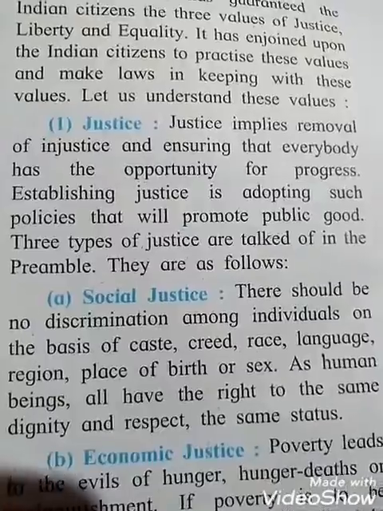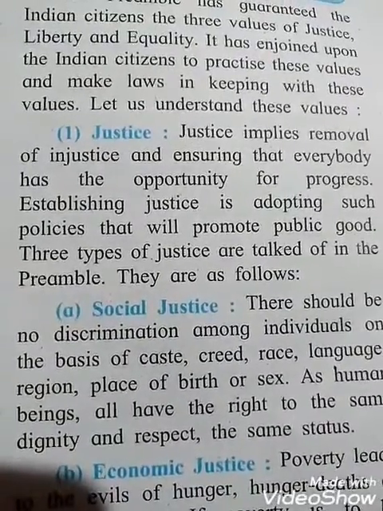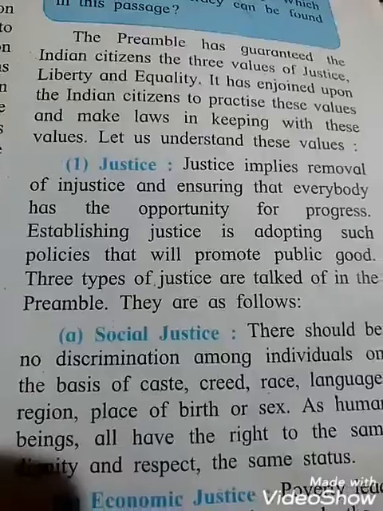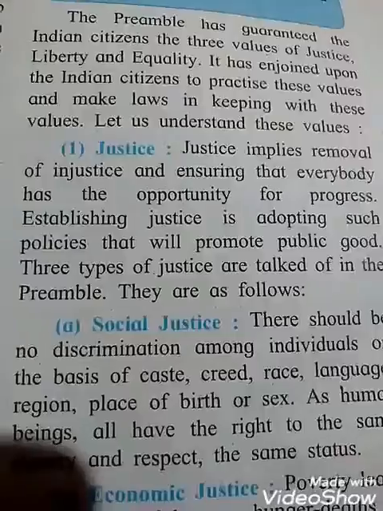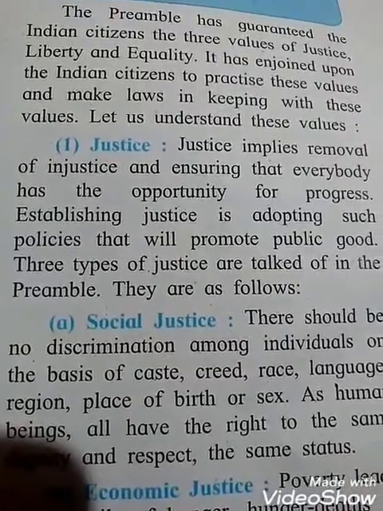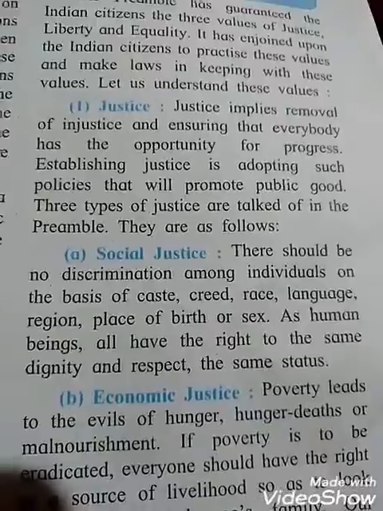First point, justice. Justice implies removal of injustice and ensuring that everybody has the opportunity for progress. Practicing justice is adopting such policies that will promote public good. Three types of justice are talked of in the preamble. First one, social justice.